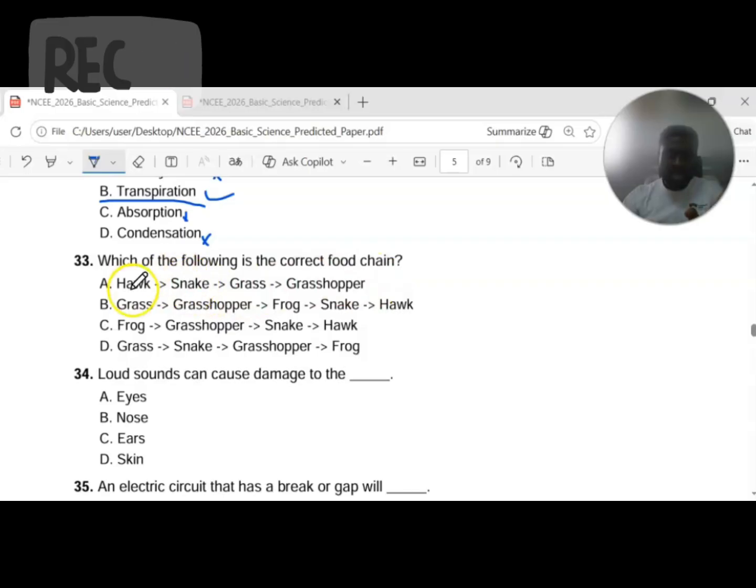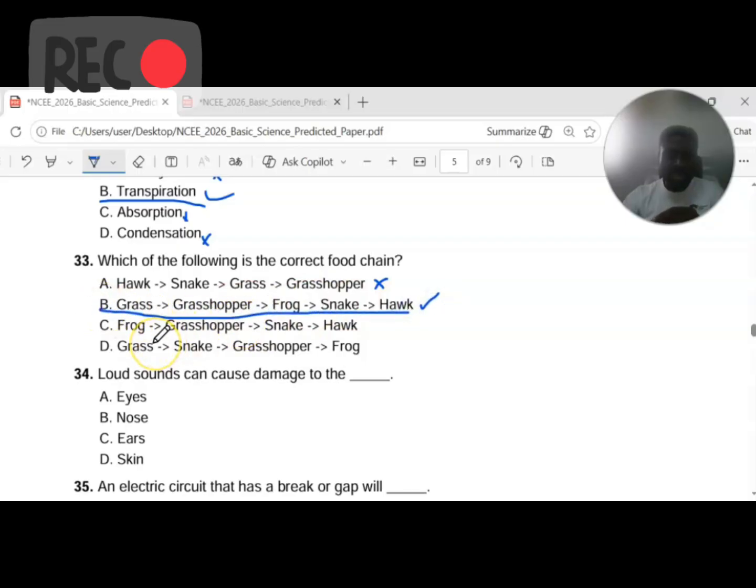So snake cannot feed on hawk in the order, even though hawks hunt snakes most of the time to feed on them. So this order is incorrect. Now take a look at this option B. Grass is a plant. So grass as a producer started this food chain. Then grasshopper feeds on grass, frog feeds on grasshopper, snake feeds on frog, hawk feeds on snake. So this is the correct order, option B.